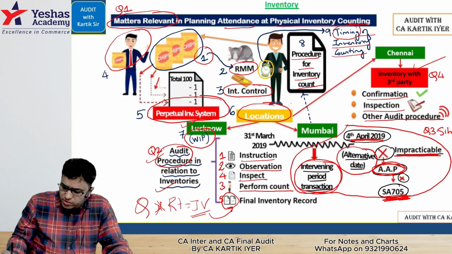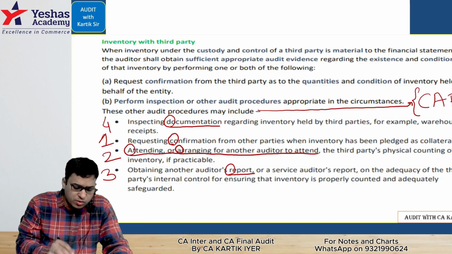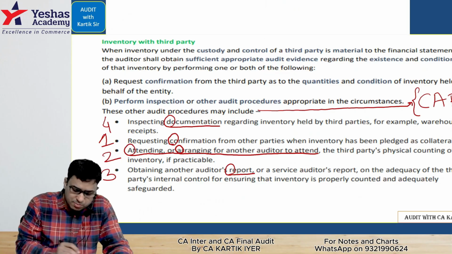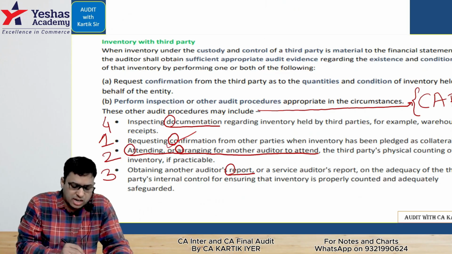Sir, what other audit procedures can we do? For that, we had done a code called, if you remember, CARD. CARD was what? Very simple. C: sir, again, we can take confirmation. That is repeated again.